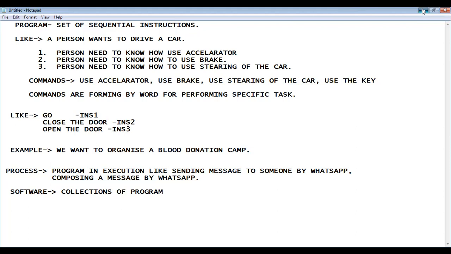Now, why do we need a program? For the purpose of problem solving we need a program.